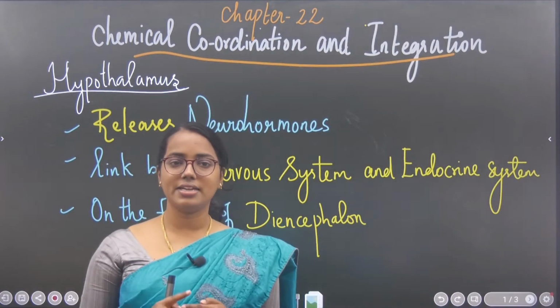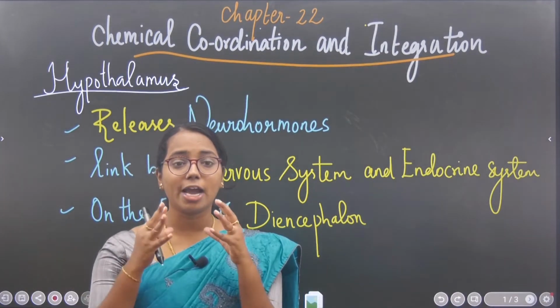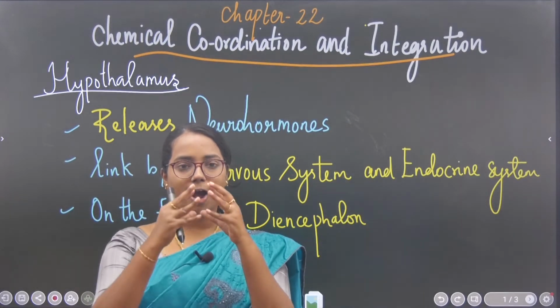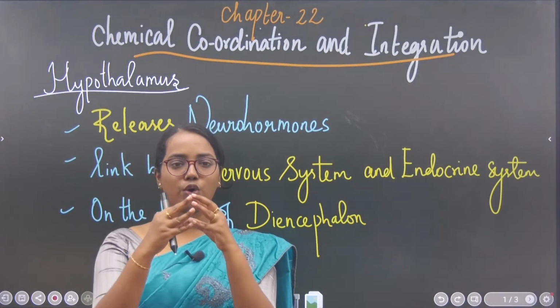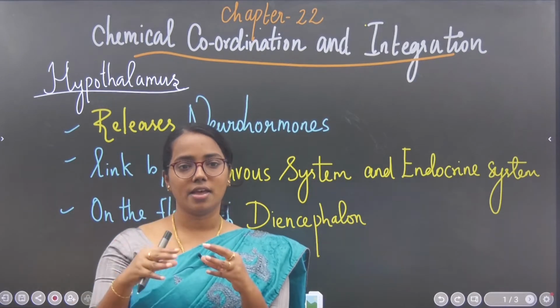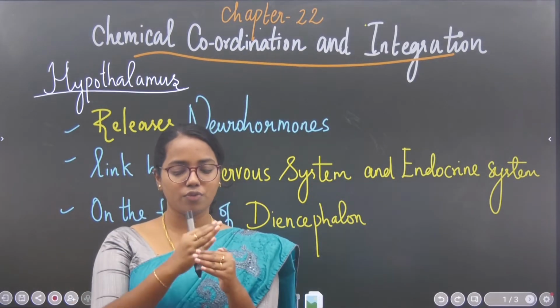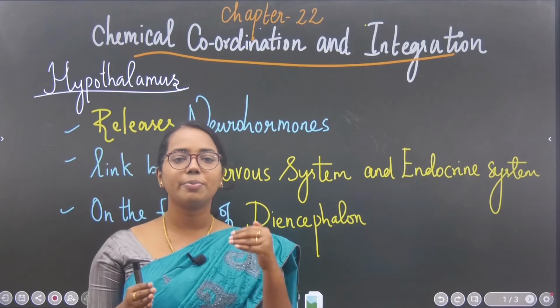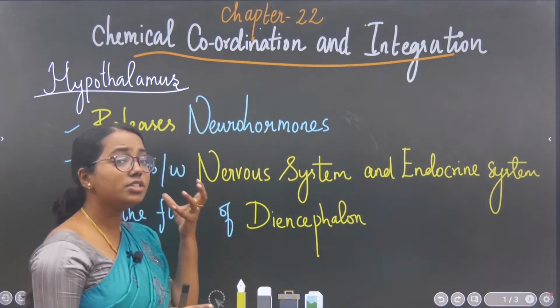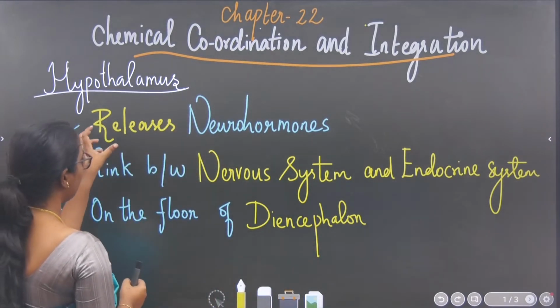Chemical coordination and integration la innikku nama paaka pora topic vandu hypothalamus. We all know that hypothalamus is a specific organ which is located in the brain. Brain la once again nama moona pirikala illaya, forebrain, midbrain and hindbrain. So hypothalamus is a part of forebrain. Okay, what is the function of hypothalamus appdin paathona?